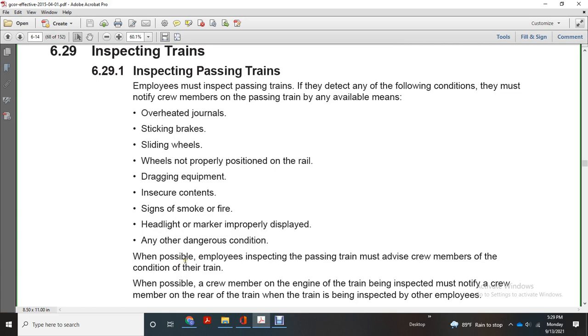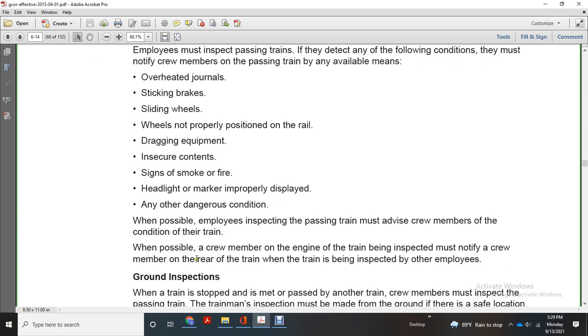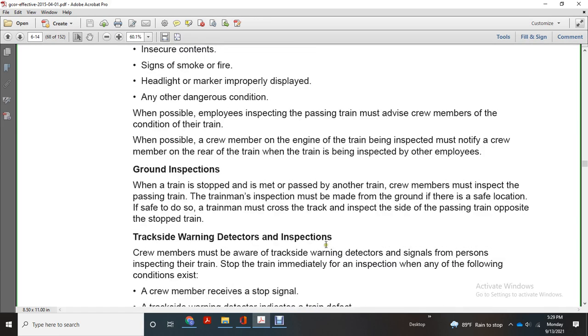Employees inspecting the passing train must advise the crew members of the condition of the train. When possible, the crew member on the end of the train being inspected must notify the crew member at the rear of the train when the train is being inspected by other employees.